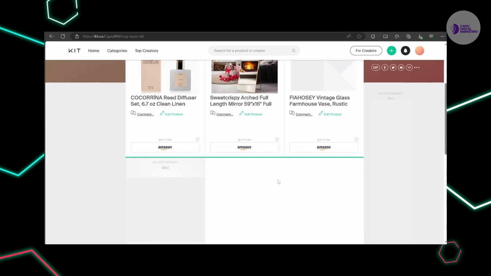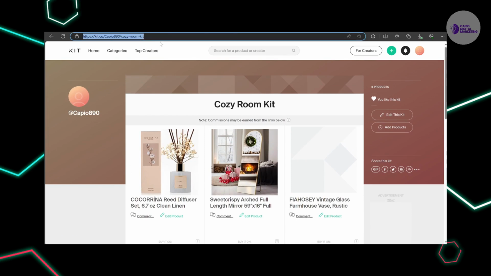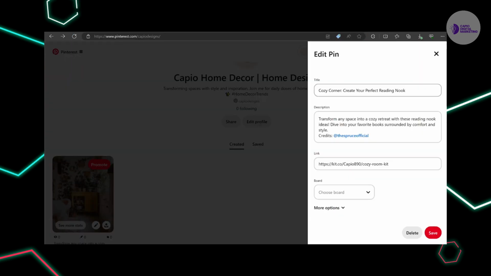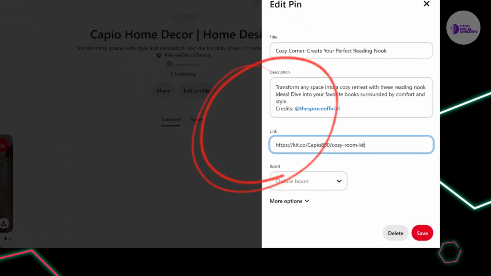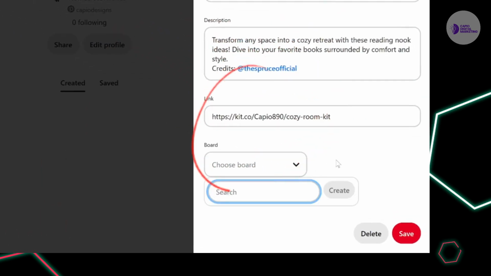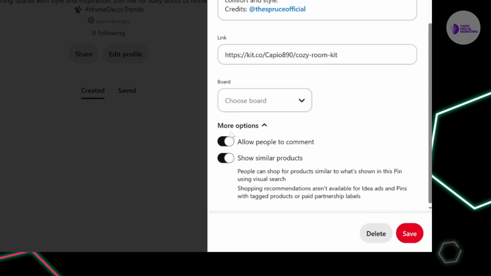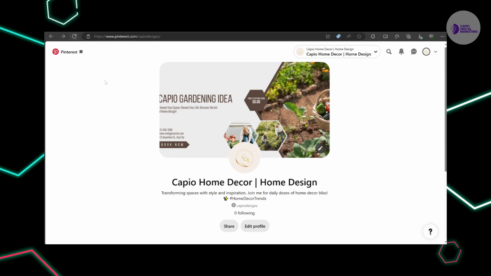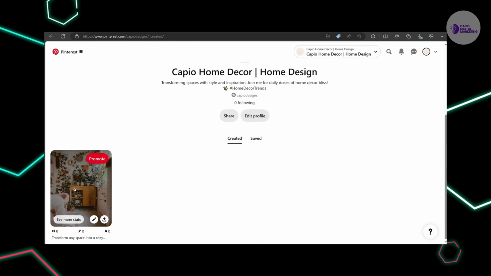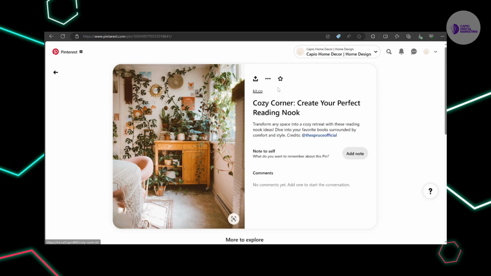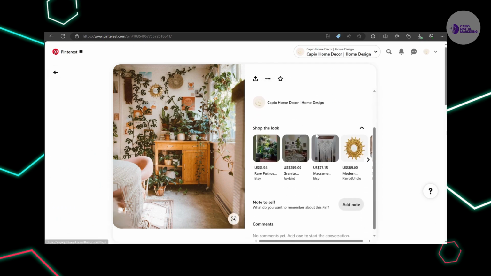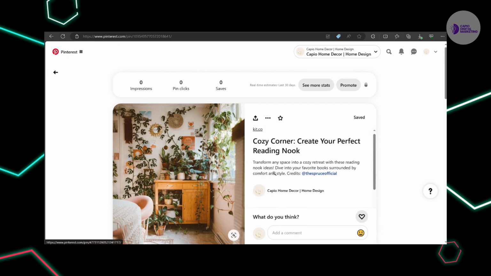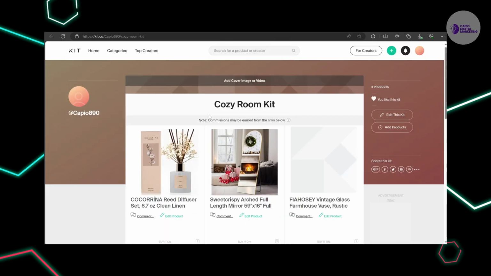You want to add at least 5 to 10 different products for this to actually make sense. And if you think about it, someone who is searching for home decor and home inspiration on Pinterest is looking for inspiration of what they can do with their room. When they're in their home and they open this up, it's going to be very handy and useful for them to have a link where they can just click and buy all of the products. We are helping them with exactly that, and that's why this actually makes money. That's how you're providing value, helping these people, and making money along the way.